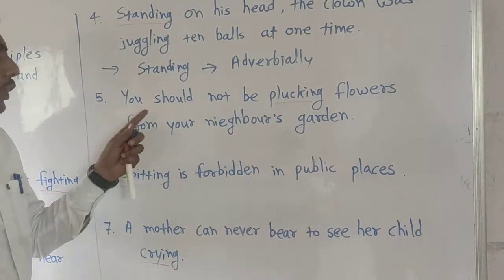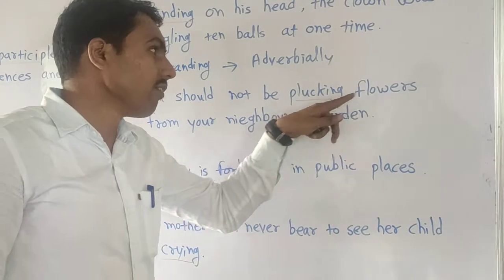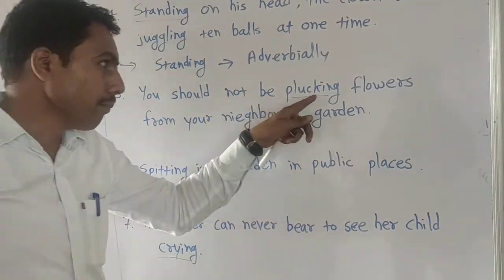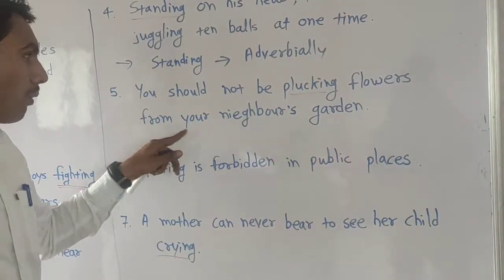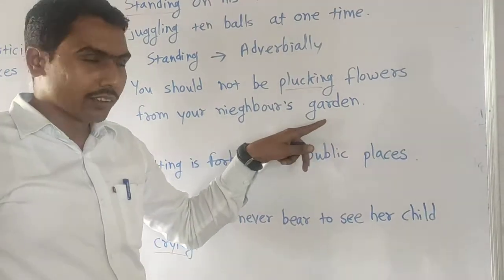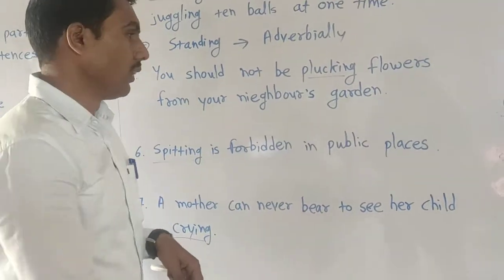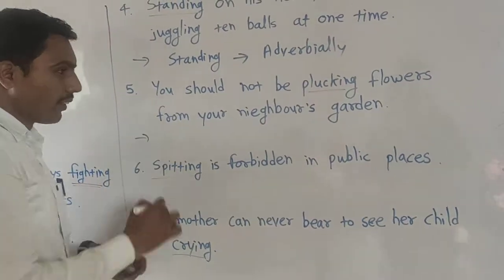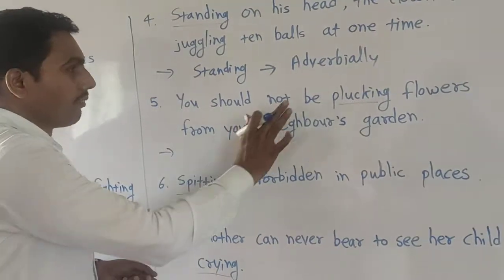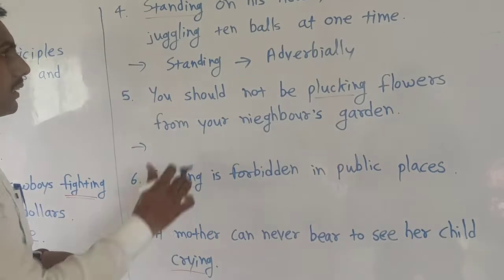Now the fifth one. You should not be plucking flowers from your neighbor's garden. Okay? In this example, plucking is a present participle. You want to write the function of that plucking or present participle.